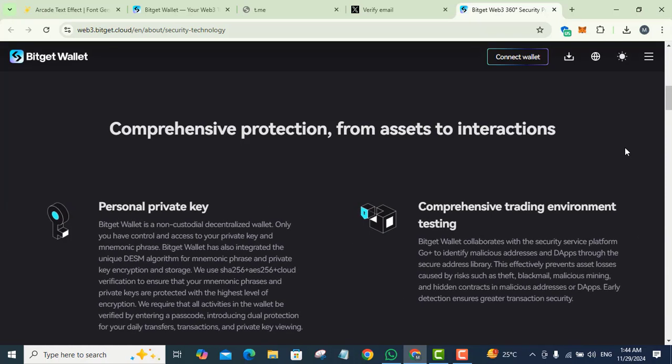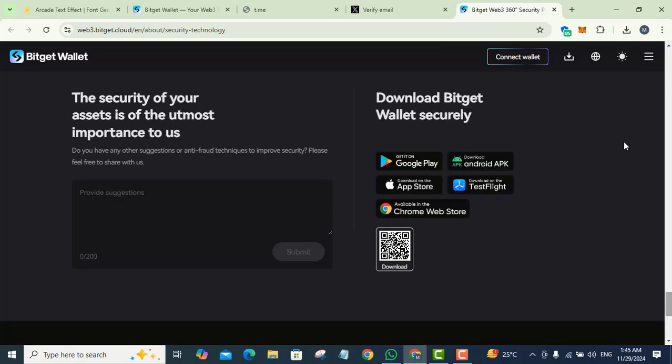We require that all activities in the wallet be verified by entering a passcode, introducing dual protection for your daily transfers, transactions, and private key viewing. Do you have any other suggestion or anti-fraud techniques to improve security? Please feel free to share with us. Download BitGet wallet securely from Google Play Store, Android APK, App Store, TestFlight, and Chrome Web Store.